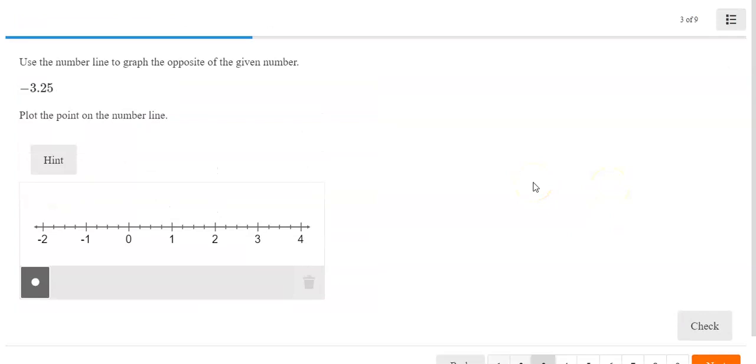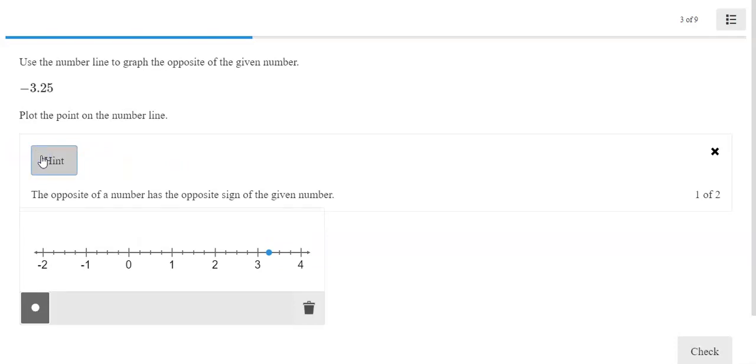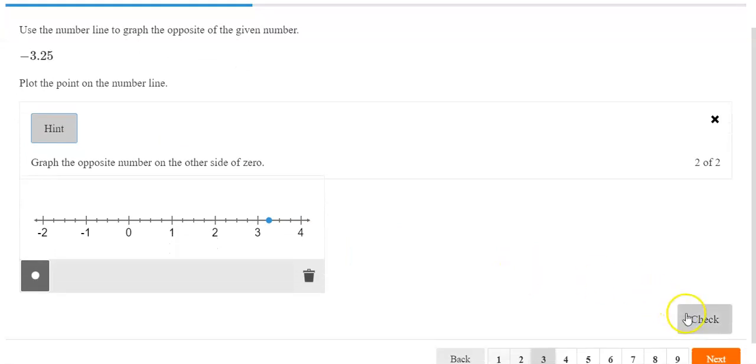Use the number line to graph the opposite of the given number. So the opposite of negative 3.25 is positive 3.25. So we go right there. Here's our hint. The opposite of a number has the opposite sign of the given number, and graph the opposite number on the other side of 0.